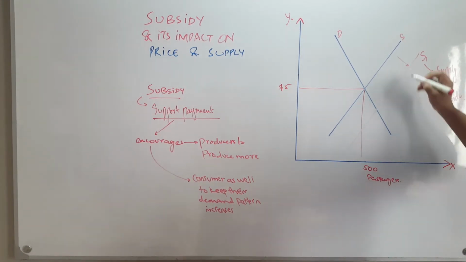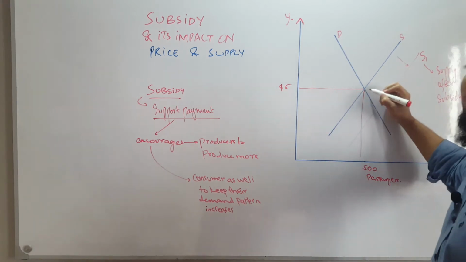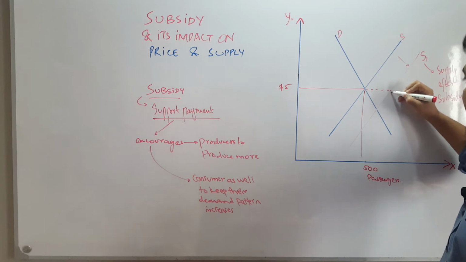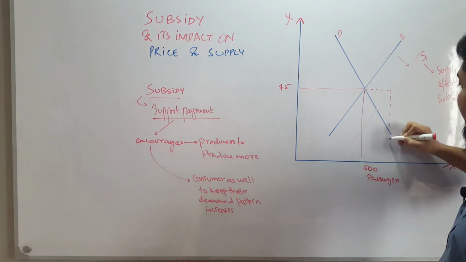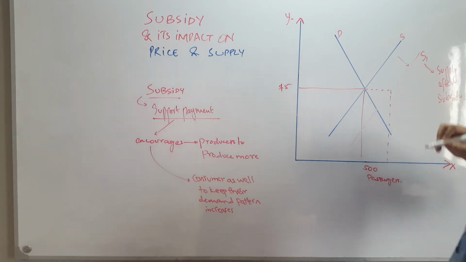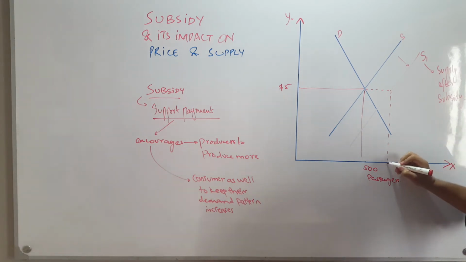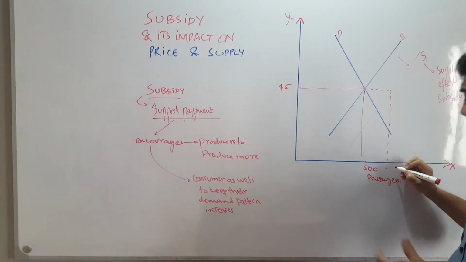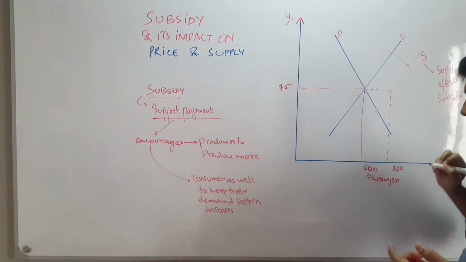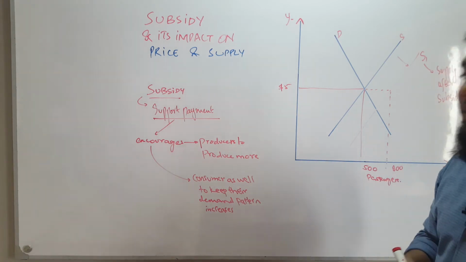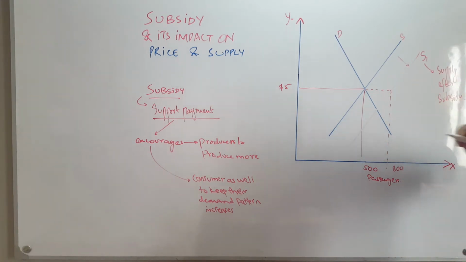Now look here: at the same price there is a greater supply. They have a capacity of, let's say, 800 passengers, but the demand is low.